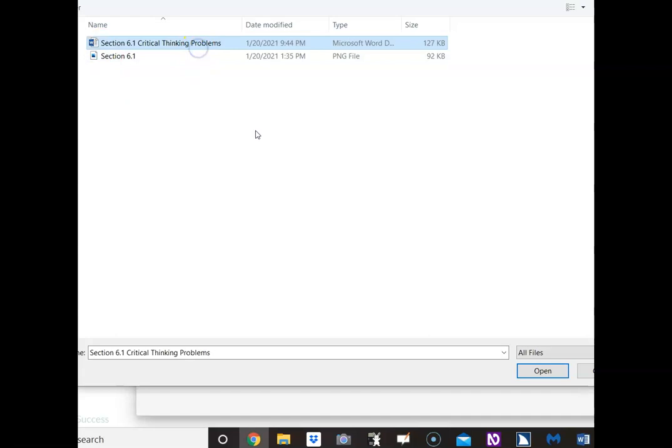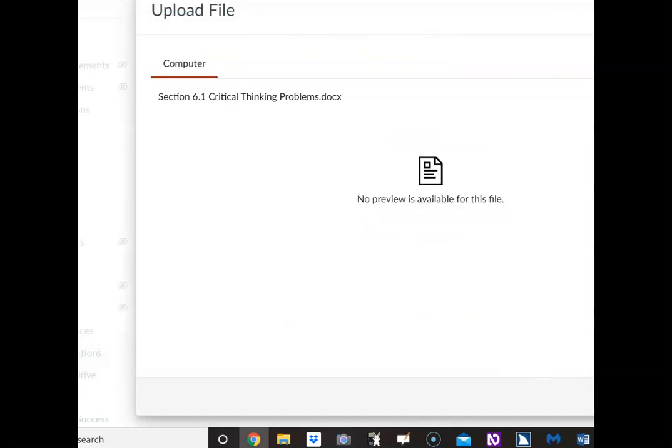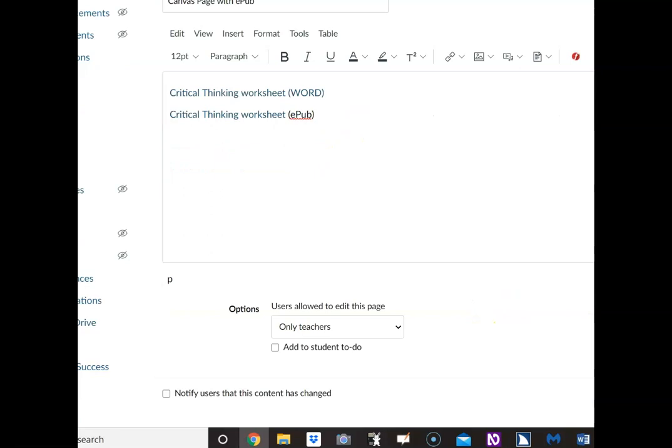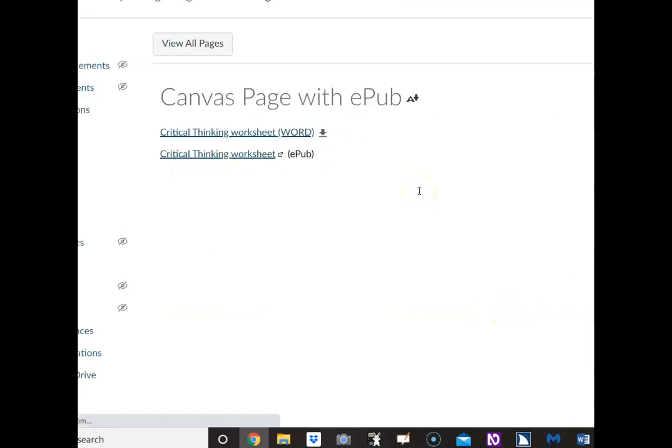So I have my document. I'm going to submit it. And now it made this linkable to a Word and an ePub. So I'm going to save that. So now they can download the Word document, or they can open up the ePub with the e-reader. And then again, you could also put the PDF option there. So that's it.